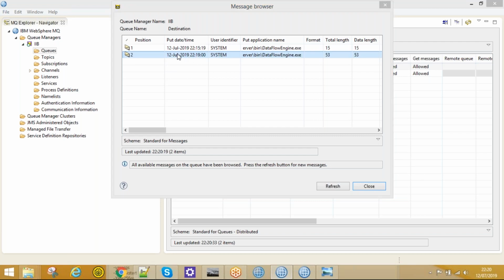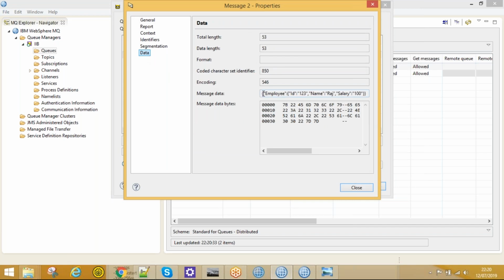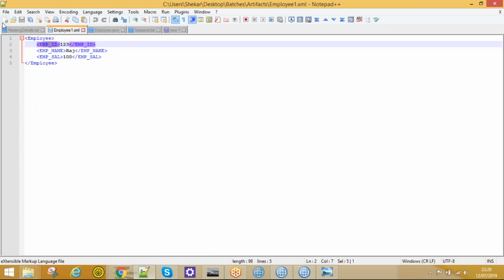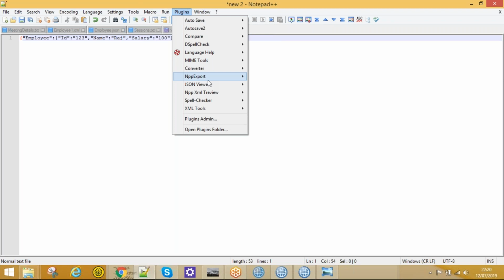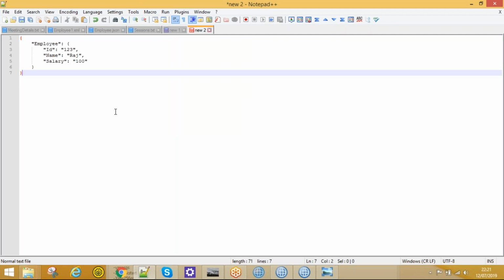Just double click on it, click on data, and this is a message data. Just copy it, paste it, and let's format it in JSON. Just go to the plugins. I've added a JSON viewer plugin. Show JSON, format JSON. Now it is converted to JSON format.